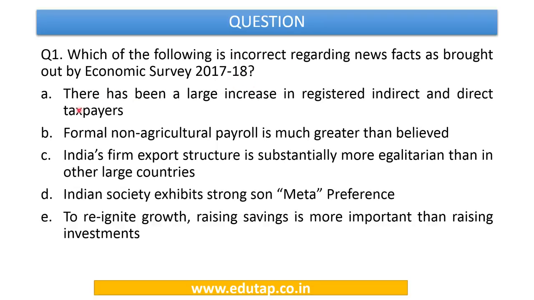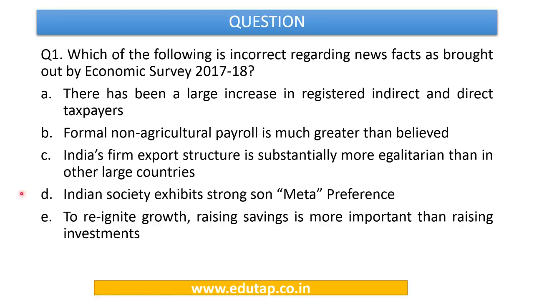The options are: there has been a large increase in registered indirect and direct taxpayers. Formal non-agricultural payroll is much greater than believed. India's firm export structure is substantially more egalitarian than in other large countries. It means India's firm export structure is more equally distributed than other large countries. Indian society exhibits strong son meta preference. To reignite growth, raising savings is more important than raising investments.